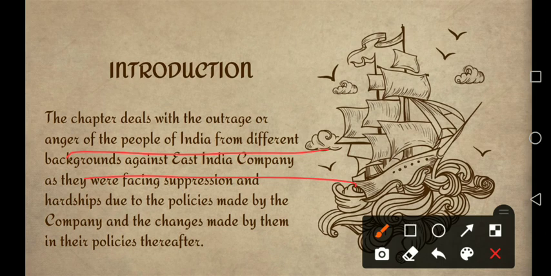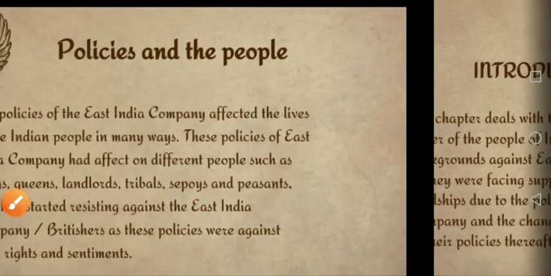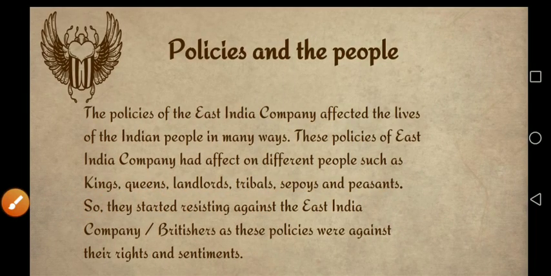As we have studied, lots of changes were made by the British rulers, like permanent settlement, doctrine of lapse, Ryotwari system, forest act. By this you can understand that they affected everyone's life, whether tribal, peasants, nawabs, kings, zamindars, or normal people. That's why people got angered and started this rebellion.